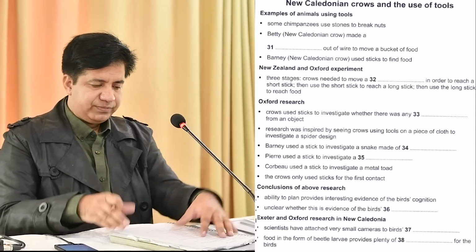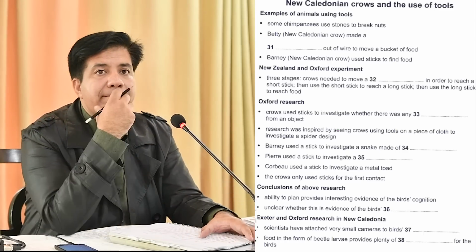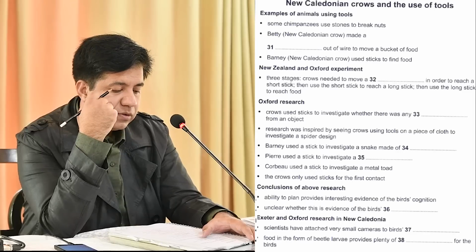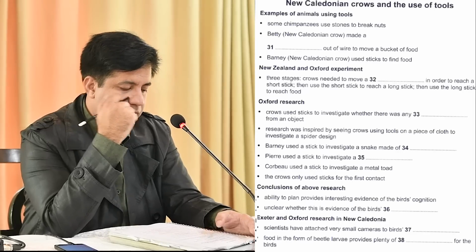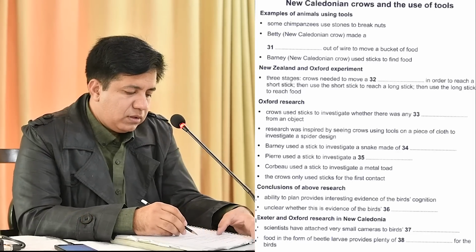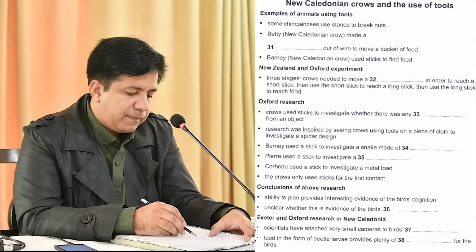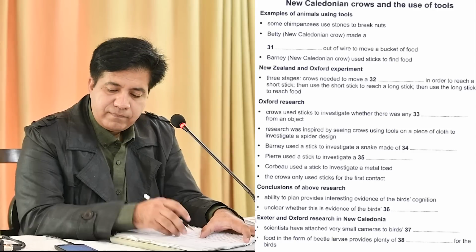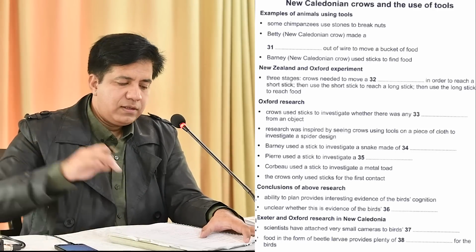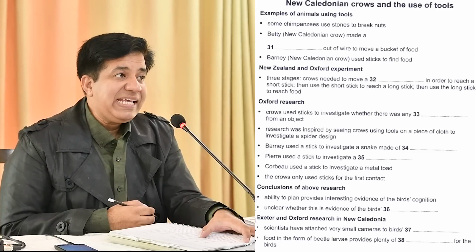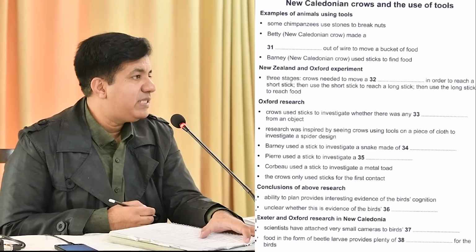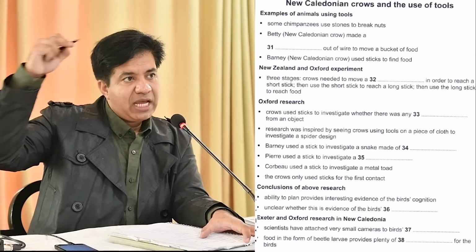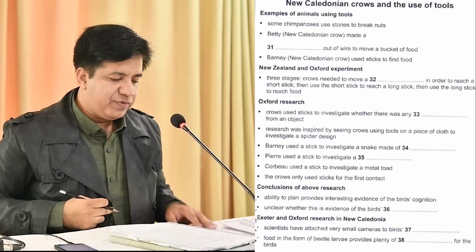In one research project, scientists from New Zealand and Oxford set captive New Caledonian crows a 3-stage problem. If they wanted to extract food from a hole, the crows first had to pull up a string to get a short stick, then use that short stick.